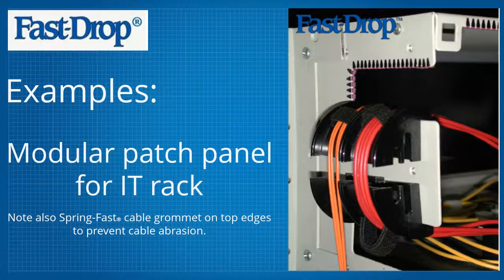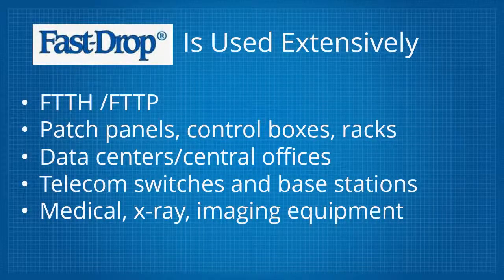Where it is currently used. For fiber to the home or fiber to the premises, FTTH or FTTP. Patch panels, control boxes, racks. Data centers, central offices. Telecom switches and base stations. Medical, X-ray, and imaging equipment, and across a wide range of other industrial equipment it would take too long to list.